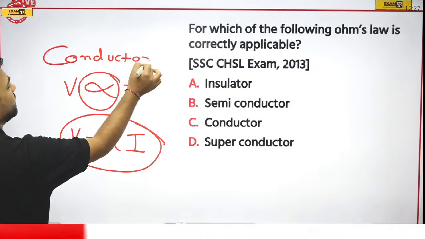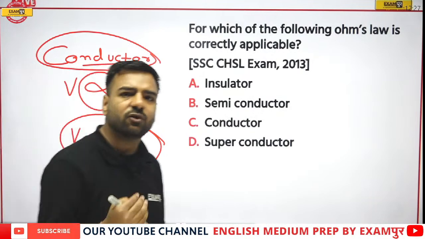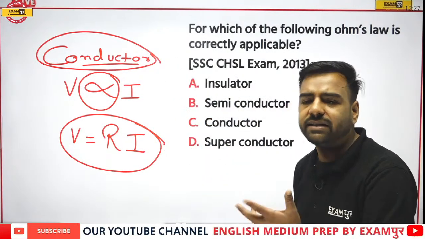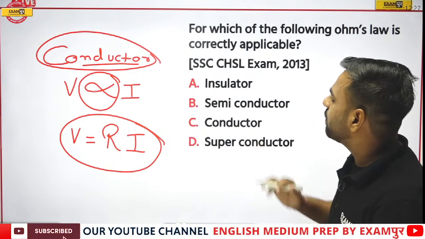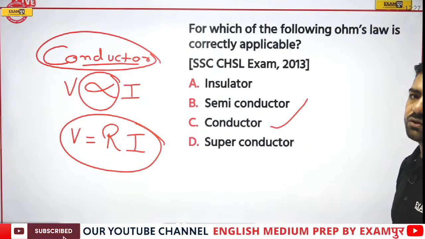And what is a conductor? Conductors are the ones which allow easy flow of electrons. Easy flow of electrons means that electricity will be produced there. So yes, if I talk about conductors, here Ohm's law is applicable, that is V equals IR.